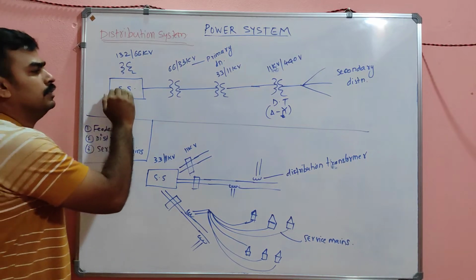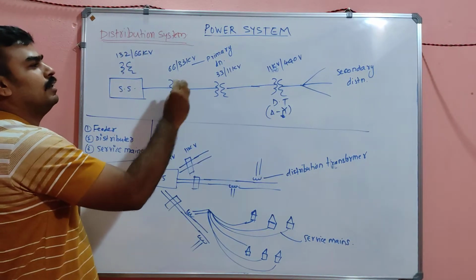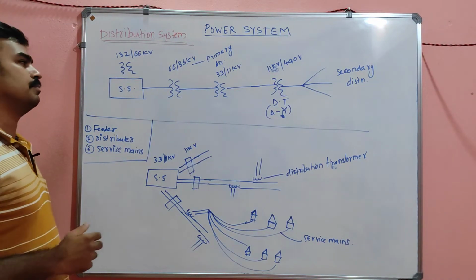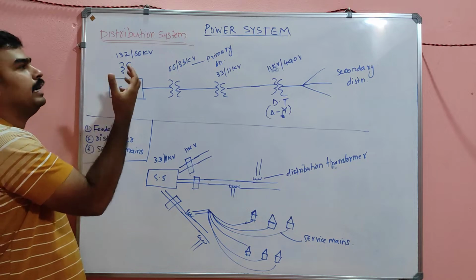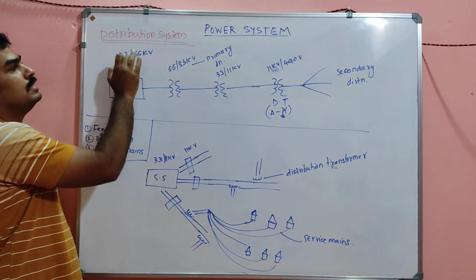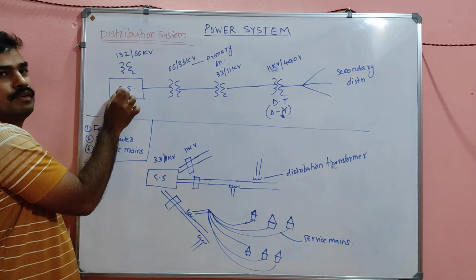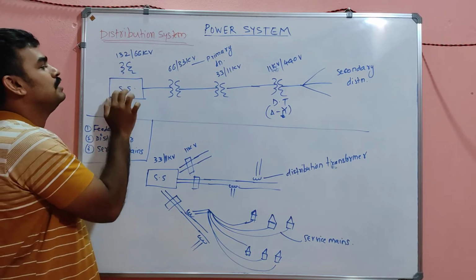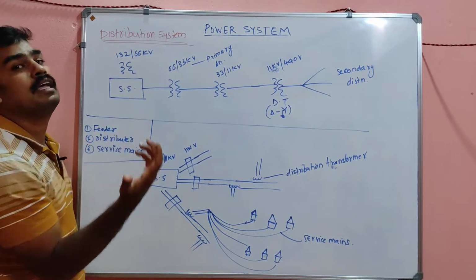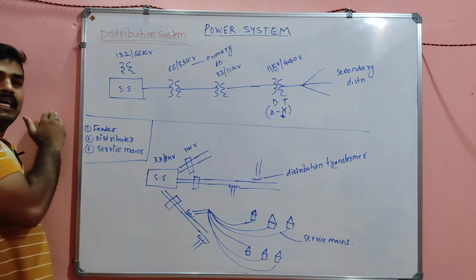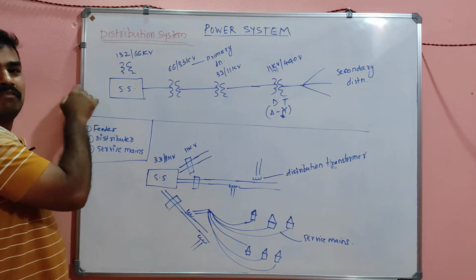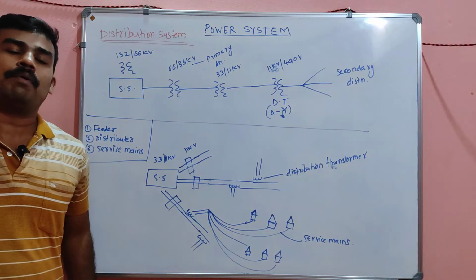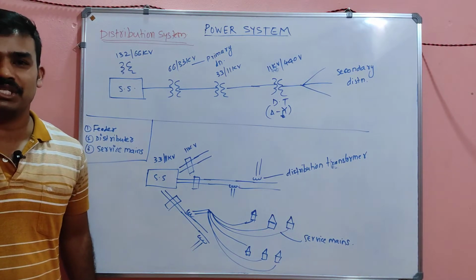So this is the simple schematic diagram of a distribution network or distribution system. Why have I mentioned 132/66 kV from a substation? I started my distribution system from this 132/66 kV substation because before that the 132 kV line is already there, from a very far point, from the generation side.